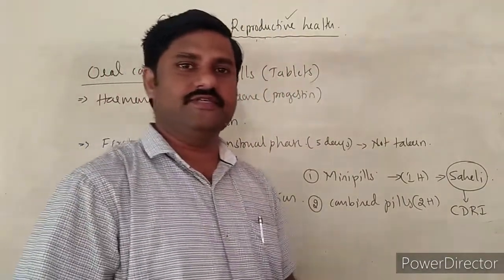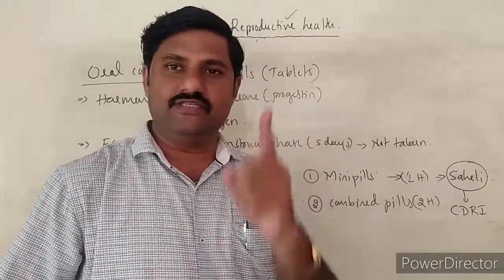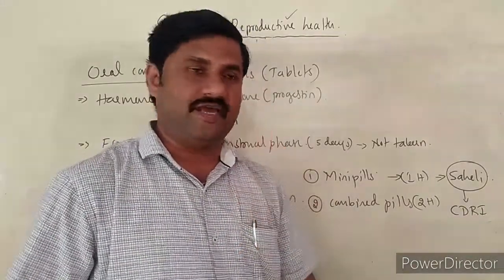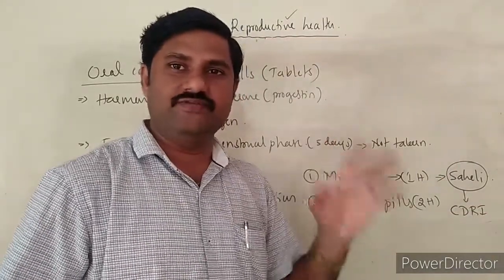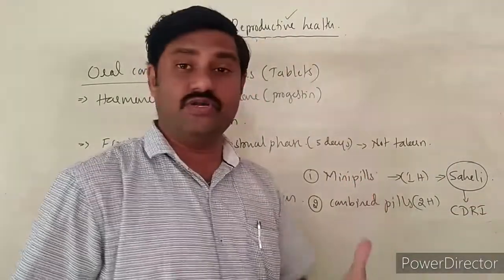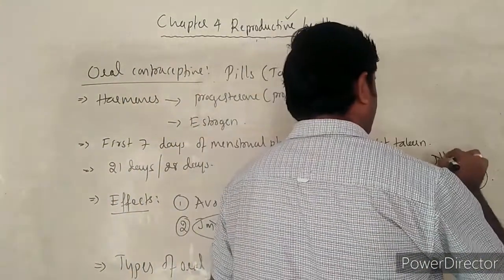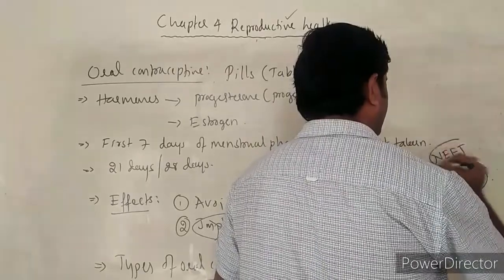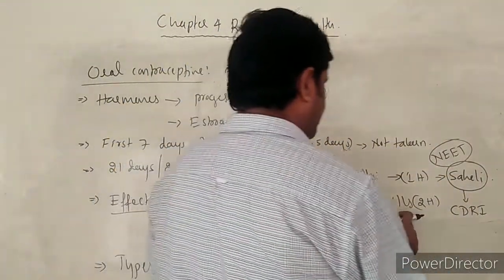In that institute, Saheli was the first mini pill developed. This is an important thing to concentrate on, because it may be asked in the NEET examination, right?